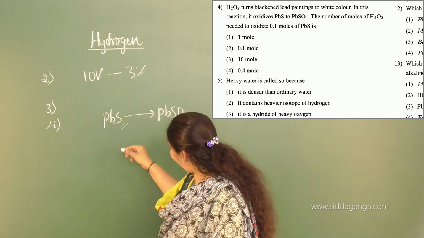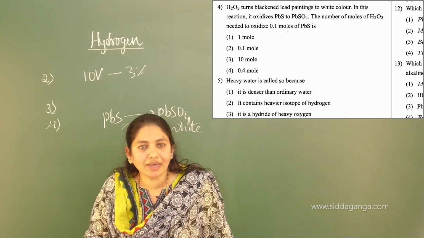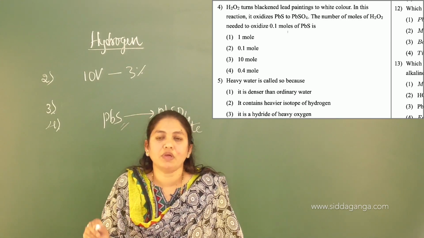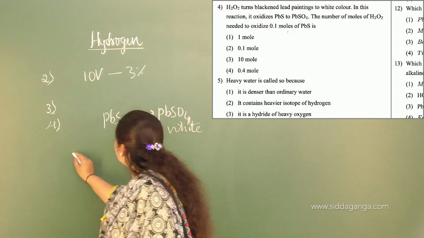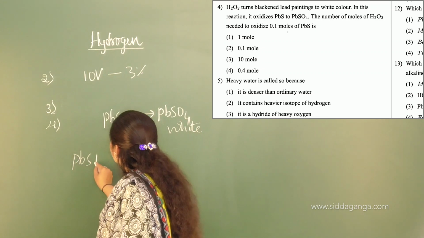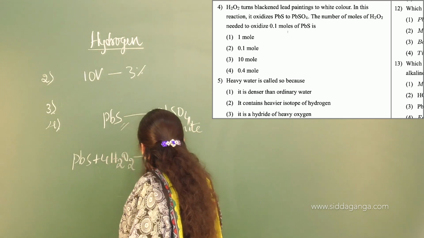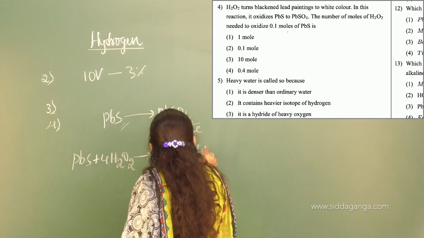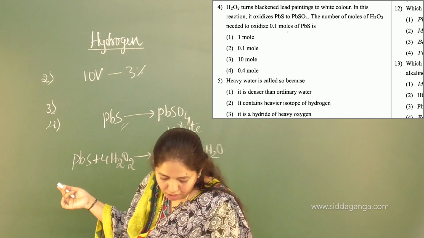So what we have to calculate? Here, the number of moles of hydrogen peroxide needed to oxidize 0.1 mole of lead sulfide. Let me write the reaction. PbS plus 4H2O2 forms PbSO4 plus 4H2O, you are going to get 4 molecules of water.